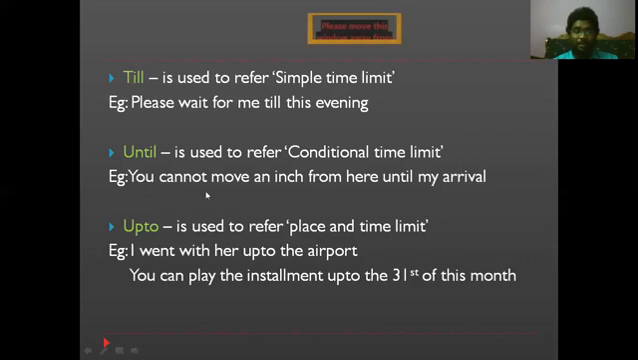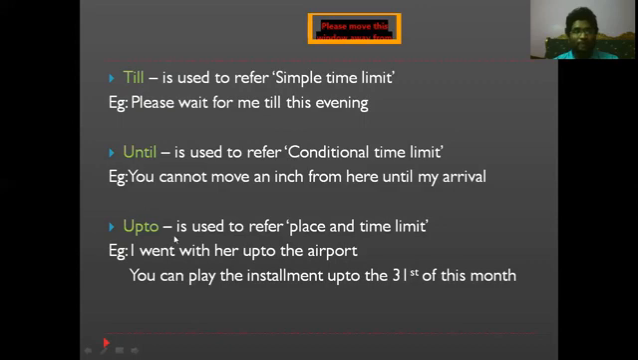See the statement here: you cannot move an inch from here until my arrival. What if I move? You are going to face the consequences. You have to pay the piper. You have to face the music. So when we are using "until", make sure you are putting a condition on that person or in that sentence. But if you're using "till", he may move or he may not move. It depends on the preposition that we use.